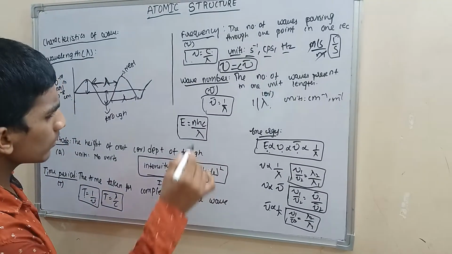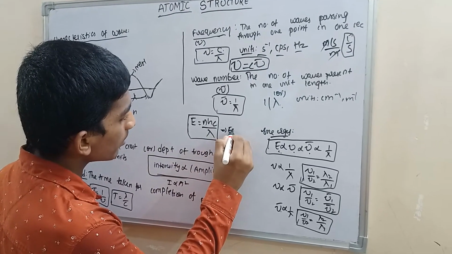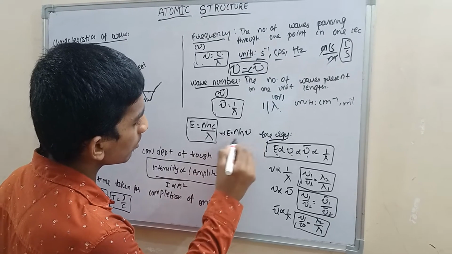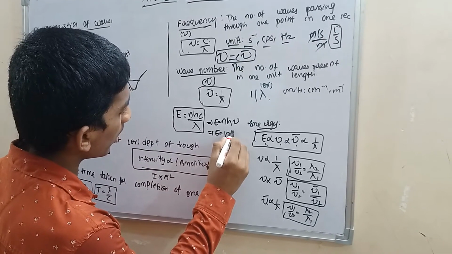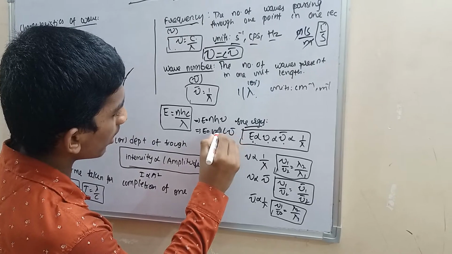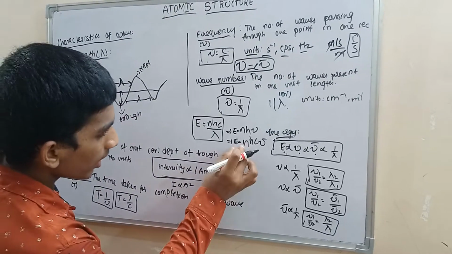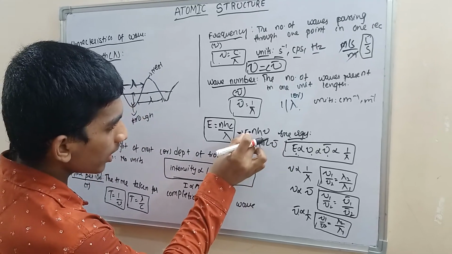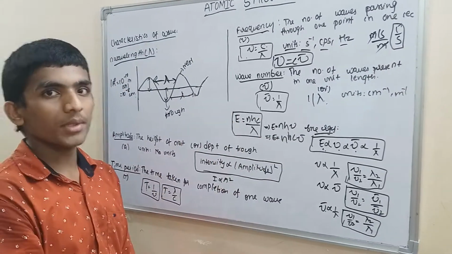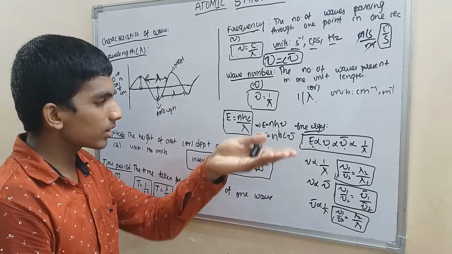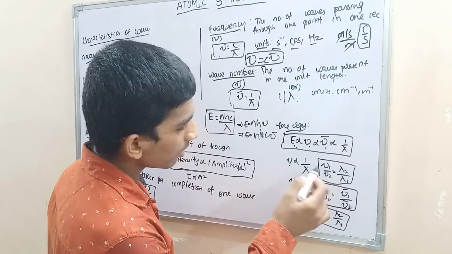Why? E is equal to NhC by lambda can be represented as E is equal to Nh nu, and E is equal to NhC nu bar. E is directly proportional to nu bar, and E is directly proportional to nu. E is inversely proportional to lambda, because if lambda increases, energy decreases. This is the relationship.